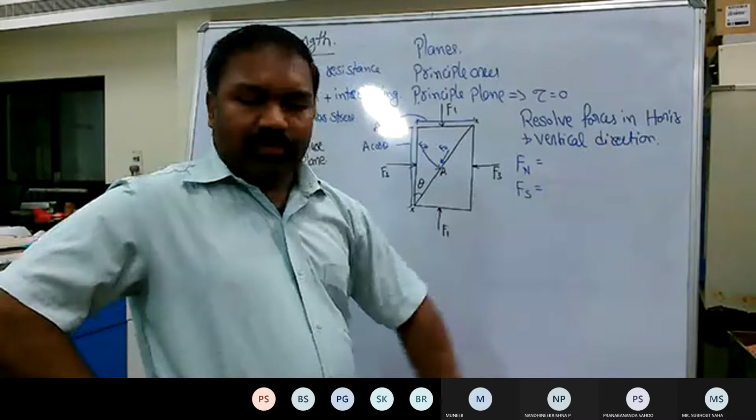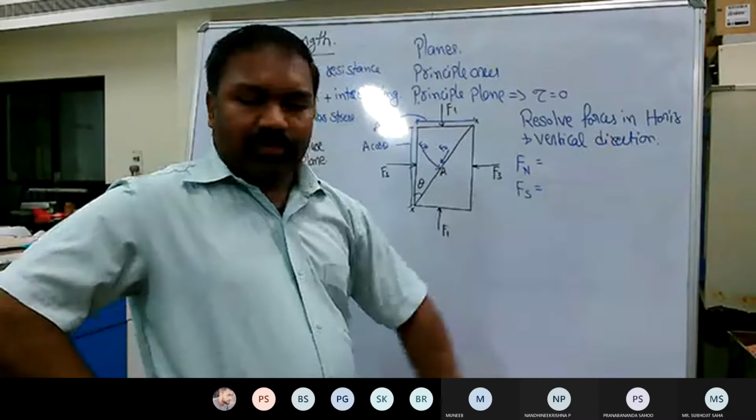Similarly, sigma 1 equals F1 divided by A sin theta, and sigma 3 is equal to F3 divided by A cos theta. Stress is equal to load upon area, force upon area. This is the general definition.